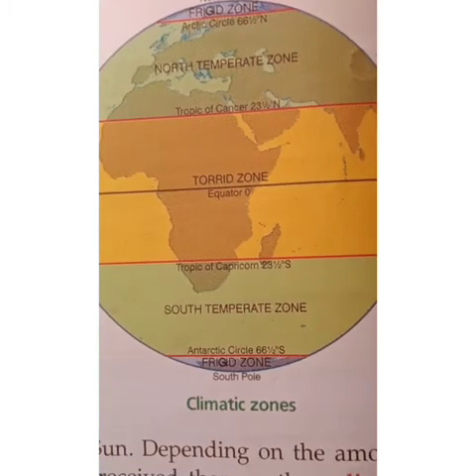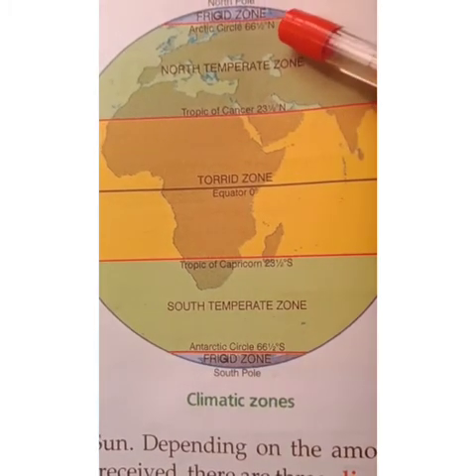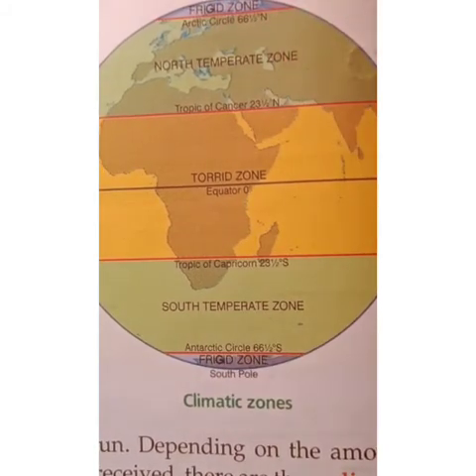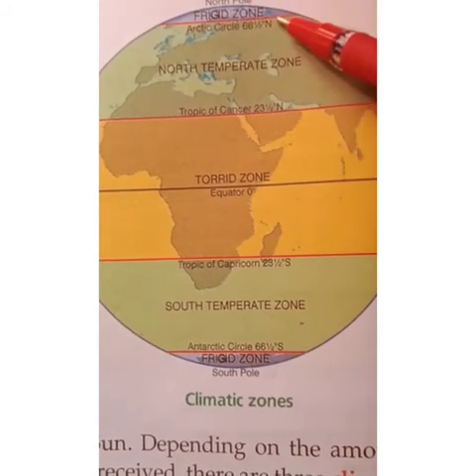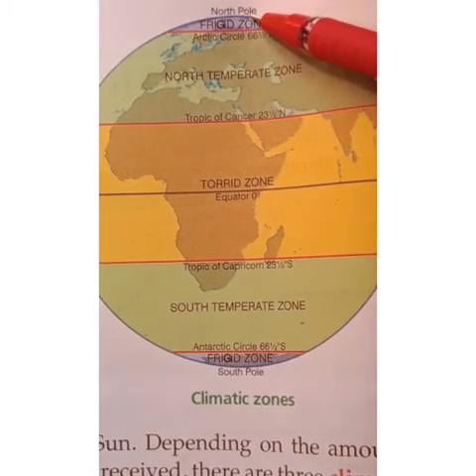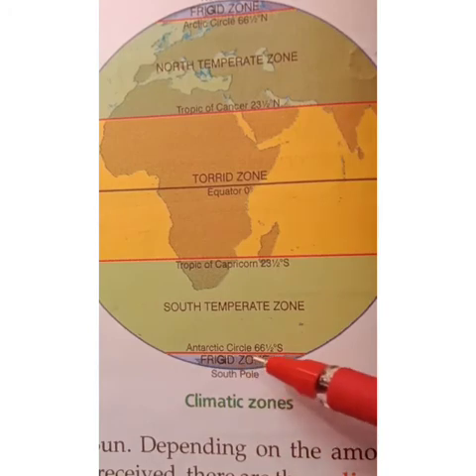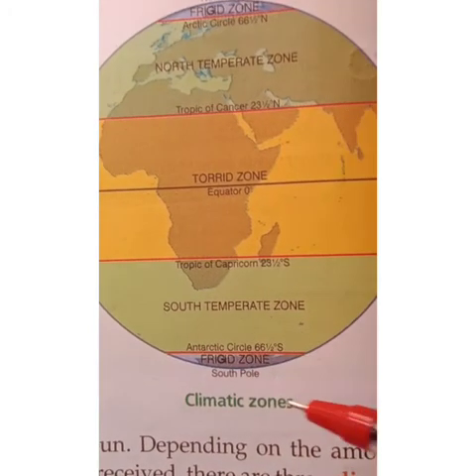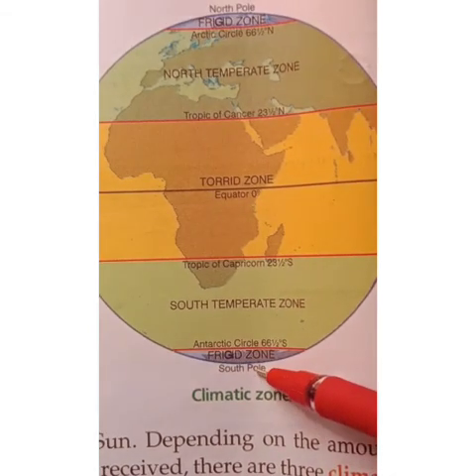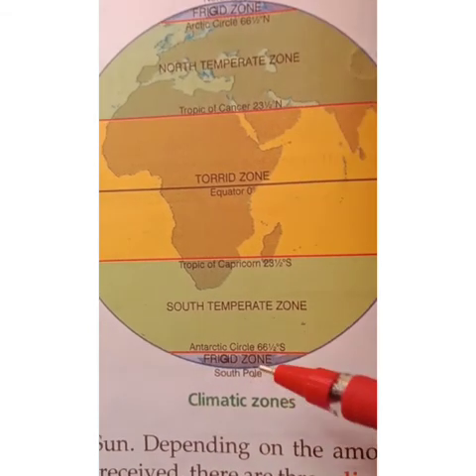Next is the frigid zone. You can see here the area between the Arctic Circle and the North Pole in the northern hemisphere, and the area between the Antarctic Circle and the South Pole in the southern hemisphere, is called the frigid zone.